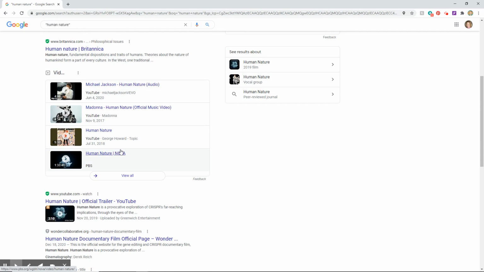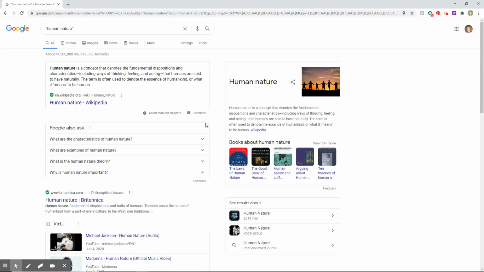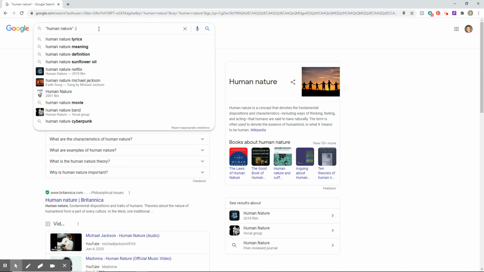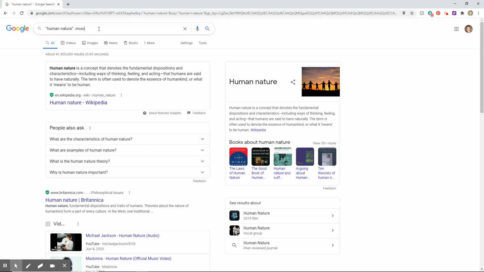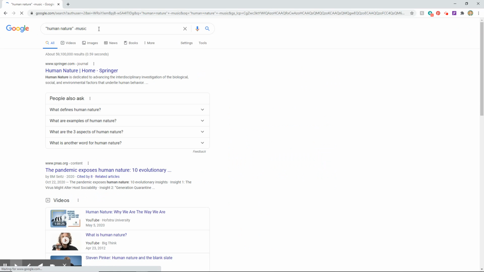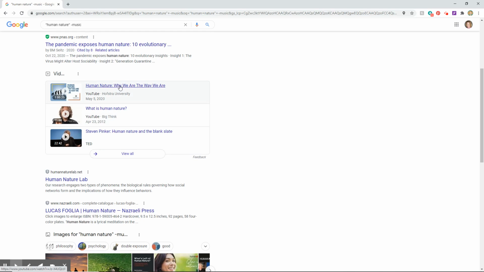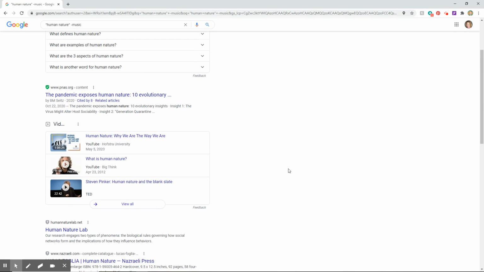Fortunately, there is a trick to get rid of these completely irrelevant results. If I put a minus sign in front of a word in my search, it will tell Google that I don't want results which include that word. In this case, I might try minus music. There we go. If you scroll down now, there are still videos, but they're about what I actually want, human nature, why people are the way they are, and they are not music videos starring Michael Jackson.